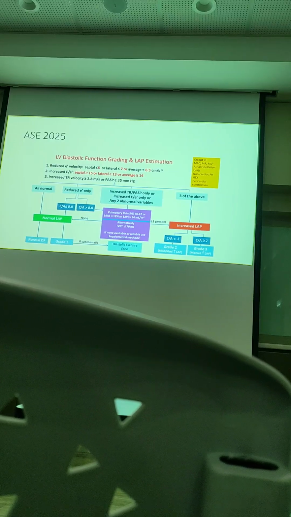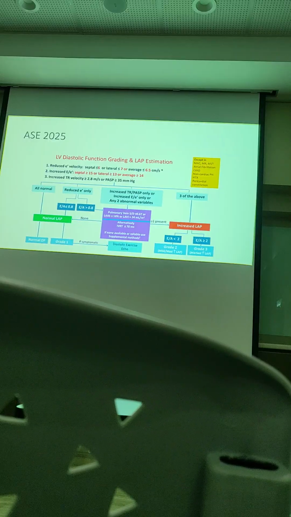So then you look at EA, then you look at the EN to decide grade 2 or grade 3. Okay, so the problem is the middle zone. So when you have increased TR velocity, or increased EA only, or any two abnormal, you only go through this indeterminate zone to grade them, whether they are in normal LAP or increased LAP.